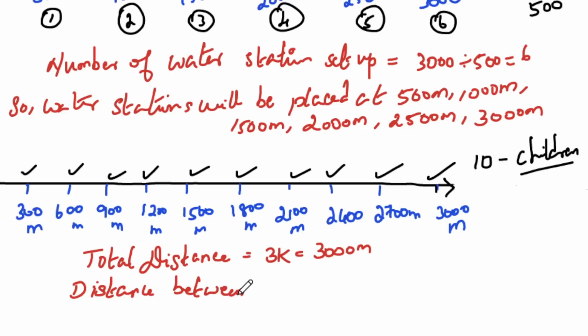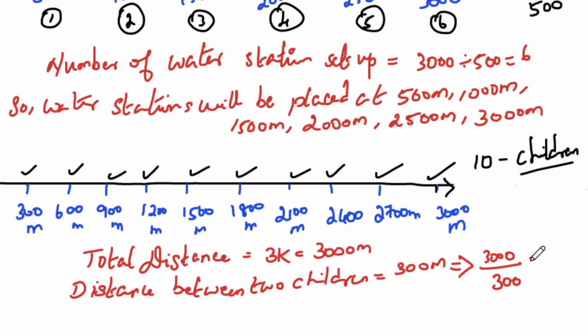Distance between two children equal to 300 meters. So 3000 divided by 300 meters, which is 10. So the zeros cancel, the zeros cancel, 3 tens are 30, so you will get 10. So the number of students is equal to 10 children.